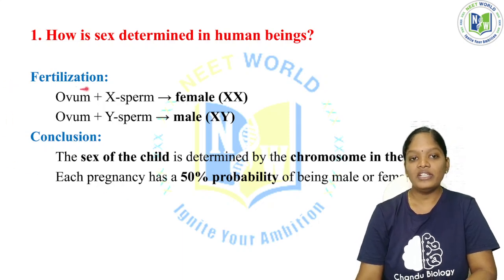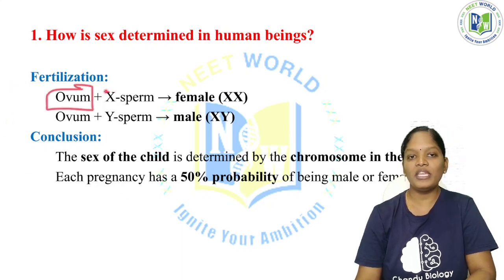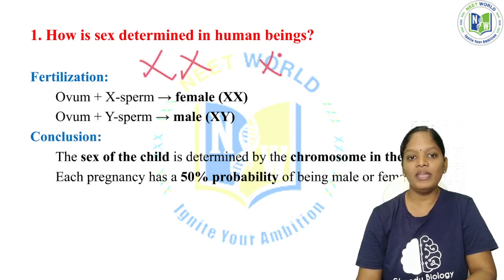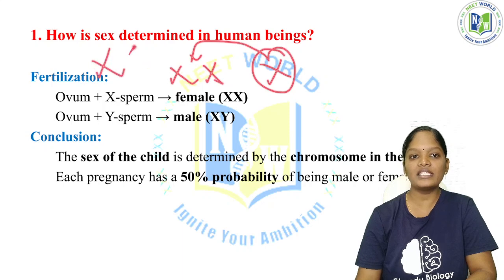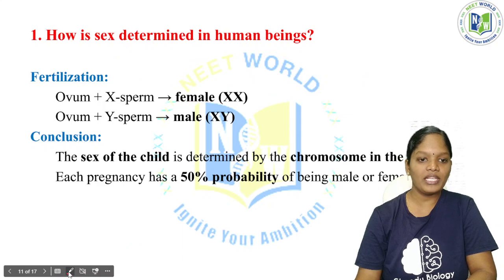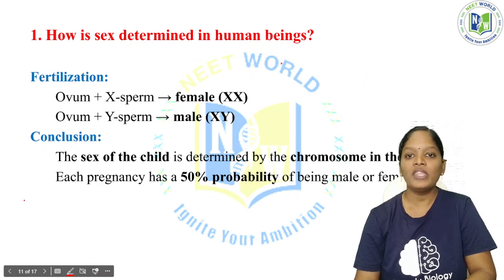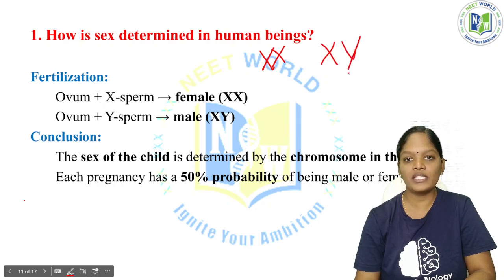See, there is fertilization, ovum plus sperm. The female has XX and the male has XY. If the X of the male fuses with the X of the female, it results in XX, so it will be a female. Let me explain clearly.